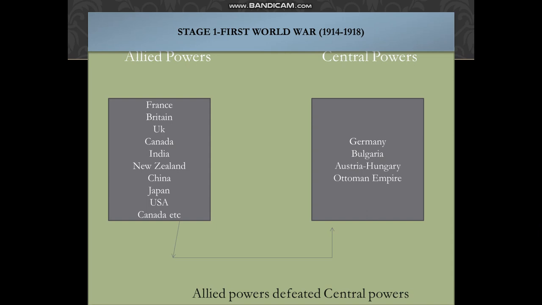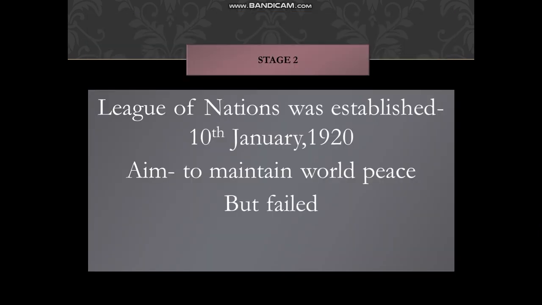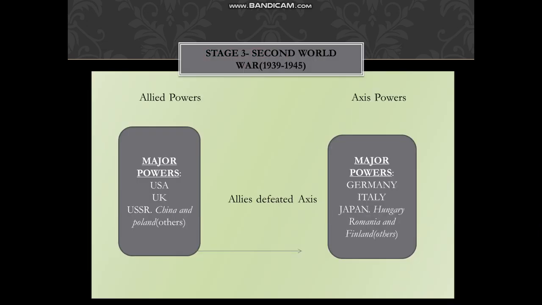and went till 1918, and then how the League of Nations was established in order to maintain world peace and prevent the outbreak of the Second World War. However, unfortunately, it failed, and there was an outbreak of the Second World War in the year 1939, and that went till 1945. So the period after 1945 came to be known as the period of Cold War, or an era of Cold War.